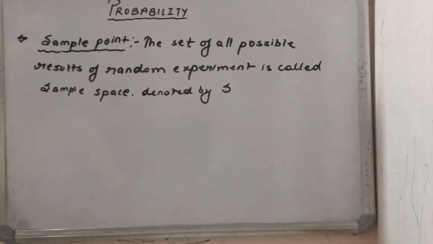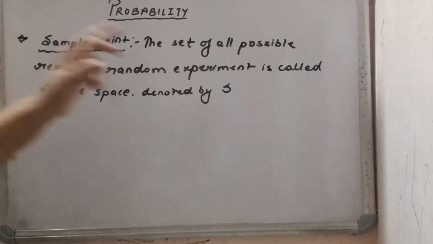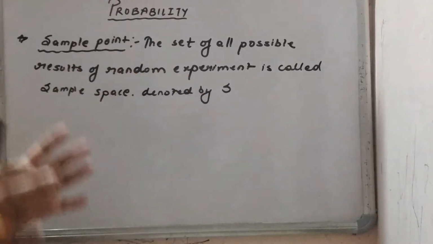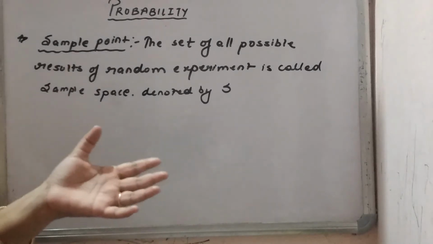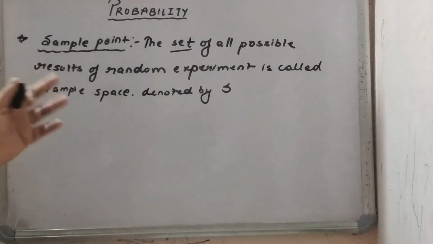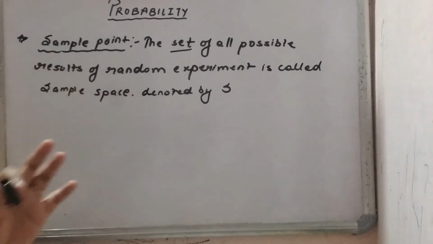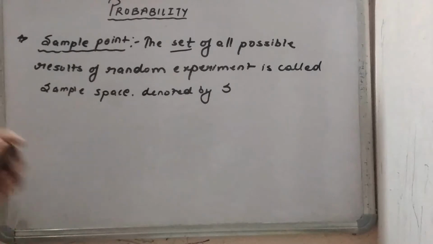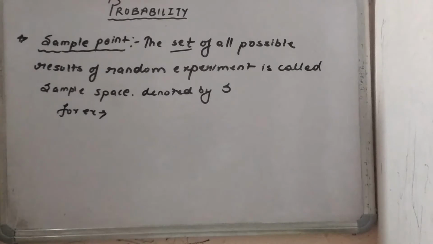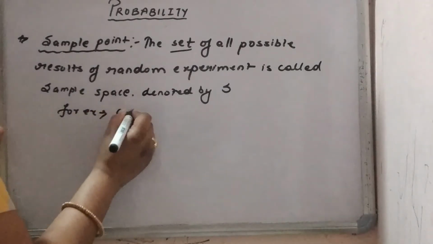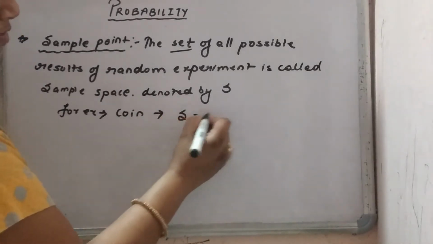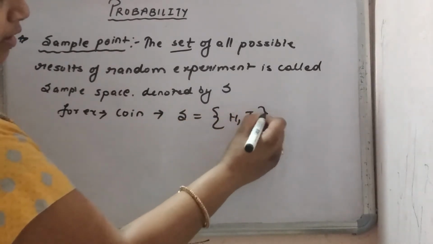Now see the next topic, that is a sample point. What is sample point? The set of all possible results of a random experiment. जो भी results आते हैं possible results random experiment में, there is a set. उनका set बनाते हैं हम लोग, that is called our sample space. It is denoted by capital S. So you can take the example. For example, tossing of a coin. The coin is having only head or tail. So the sample space, the set, will be head or tail, like this.